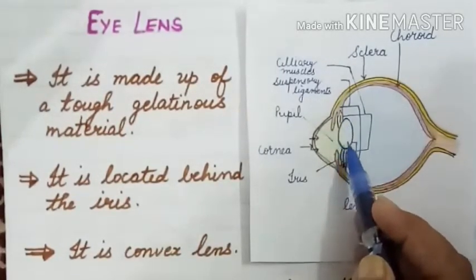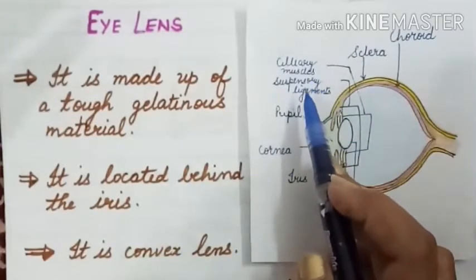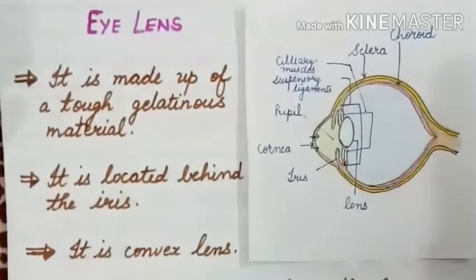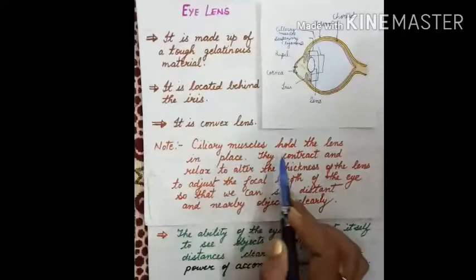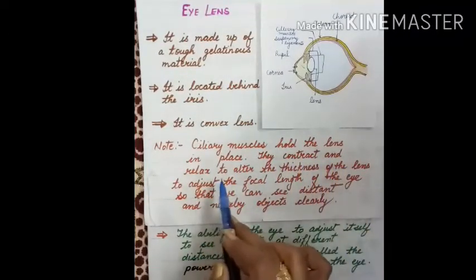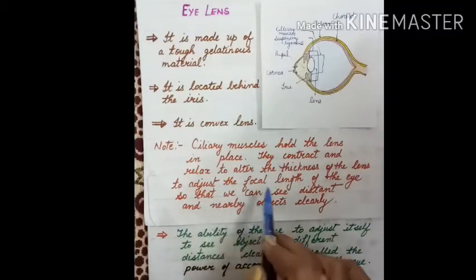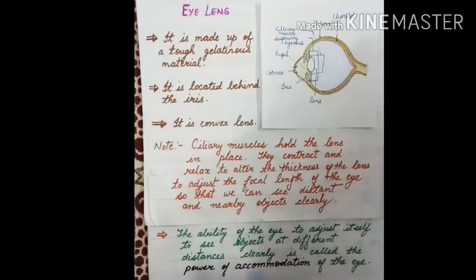What holds the lens in its position? Ciliary muscles and suspensory ligaments. Here I would like to tell you an important fact about ciliary muscles. Ciliary muscles hold the lens in place. They contract and relax to alter the thickness of the lens to adjust the focal length of the eye so that we can see distant and nearby objects clearly.